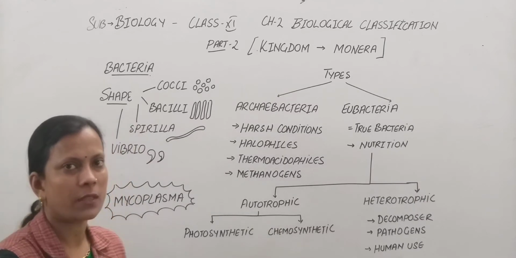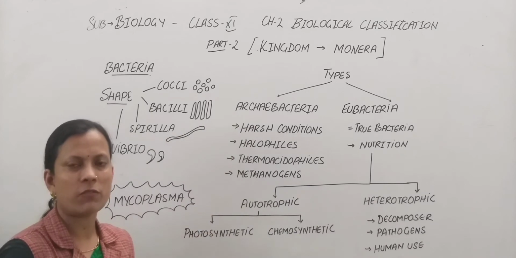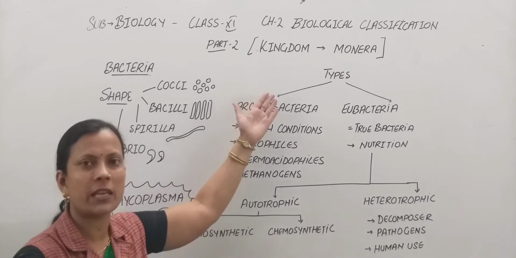Namaste students. In the previous class we studied the five kingdom classification that was proposed by R.H. Whittaker. Today, in this second chapter, we will start with the kingdom Monera.